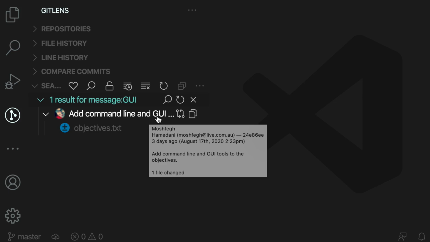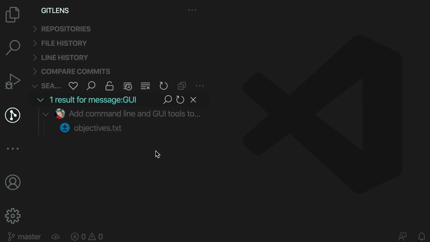Now, earlier in the course, I told you that all these GUI tools have some limitations. For example, here we cannot apply a second filter. We can only search by a single filter like message, author, and so on. If I have so many commits with a particular keyword in their message, and then I want to filter the range to a particular date range, I cannot do that here. I have to go back to the terminal. Another limitation we have here is the lack of bisect command. So we cannot use bisect to quickly find a bad commit. For that, again, we have to go back to the terminal. That is the reason why I'm personally not a fan of GUI tools. I prefer to do things mostly on the terminal. GUI tools are great for diffing, seeing exactly how the code is modified from one commit to another.